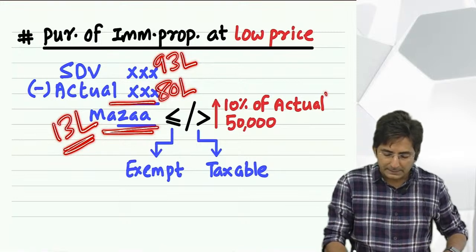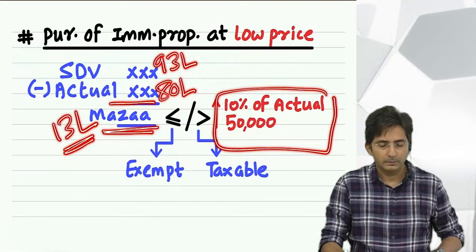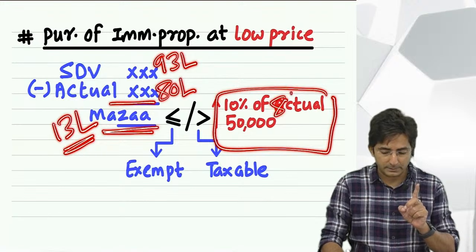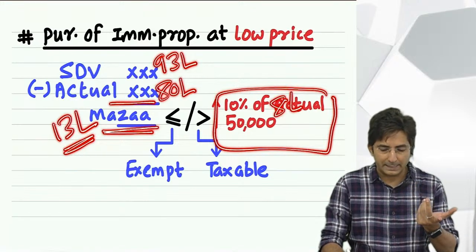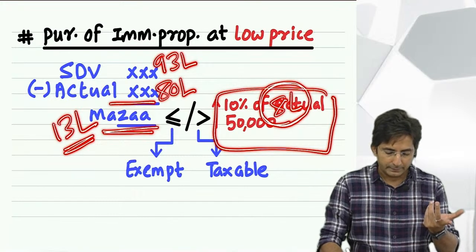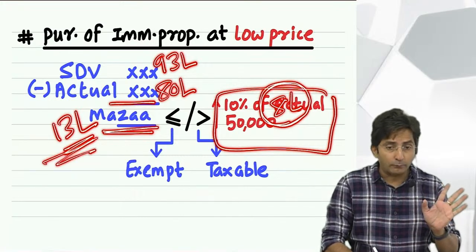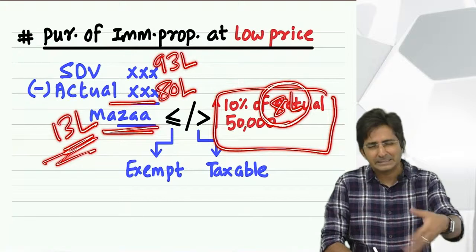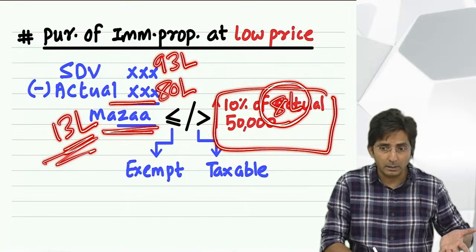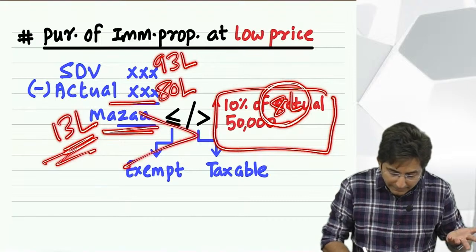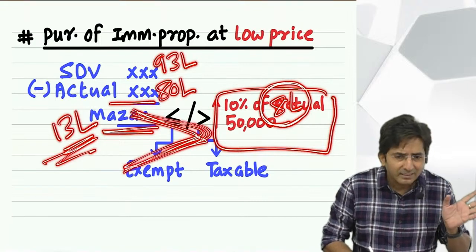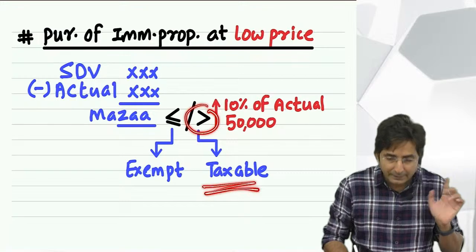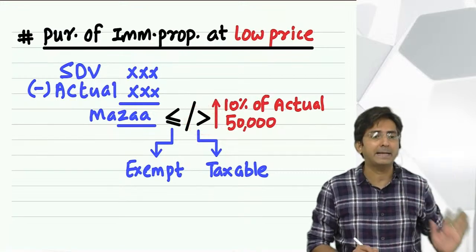Then on the right hand side, apply our formula. 10% comes to how much? 10% actual comes to 8 lakhs. Compare with 50,000, what is higher? 8 lakhs. Now see, we got a benefit of 13 lakhs. Is it a small benefit which the government will say exempt? No, 13 lakhs is a big amount. You have to compare with 8 lakhs. See, this is a greater than sign, do you understand or not? Because the benefit is greater than this, it will be taxable. That full 13 lakhs will become taxable.